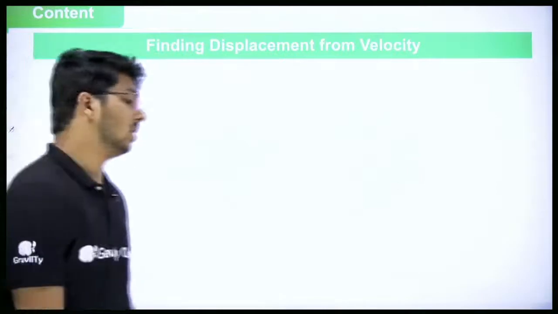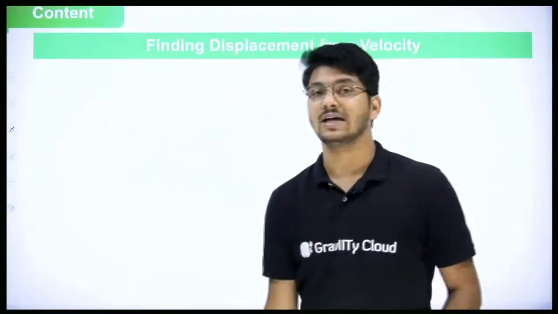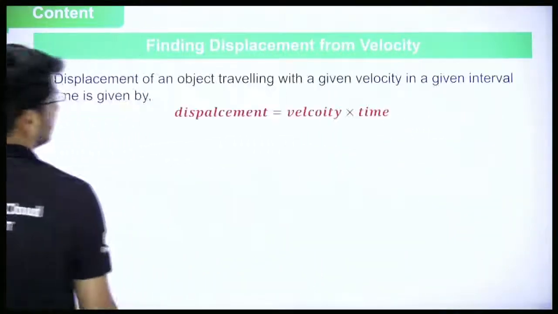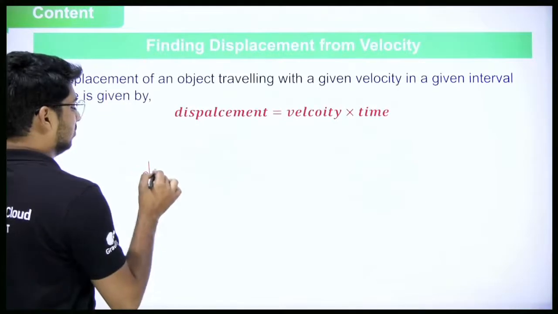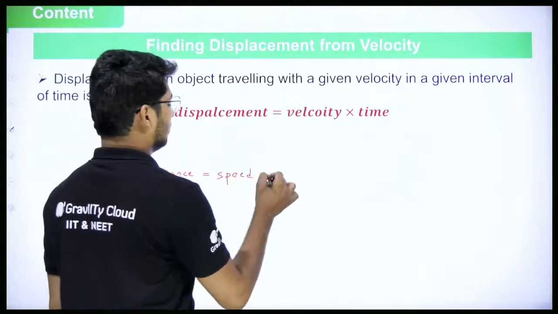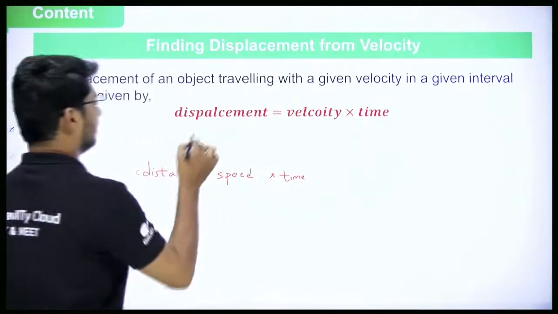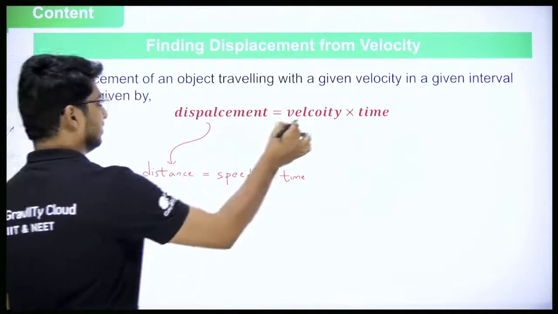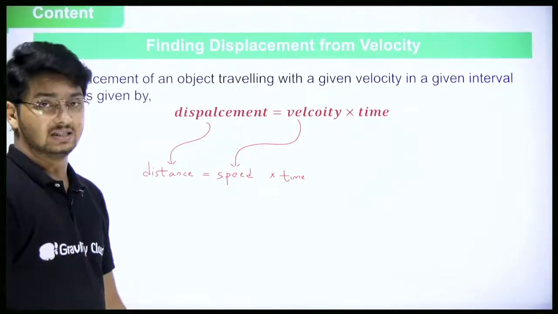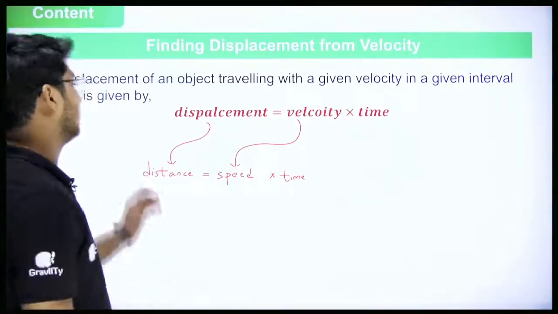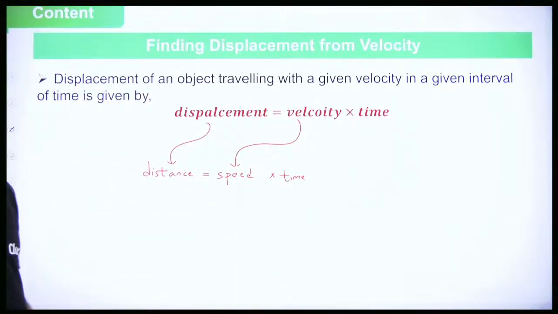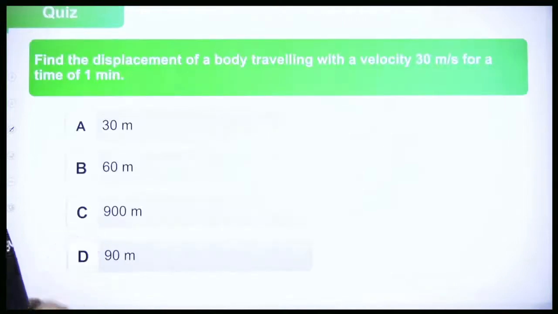Okay. Understood? Now let's continue. Now we'll go into this: how to find displacement from velocity. It's like finding distance from speed. So what is the formula for distance from speed? We know that distance is equal to speed into time. Similarly, displacement will be equal to velocity into time. In place of distance you have displacement, in place of speed you have velocity, and time is time. So that's it. Similar formula, the only thing is when we need displacement we use velocity, when we need distance we use speed. That's it. Okay. Let's go into a simple problem then.